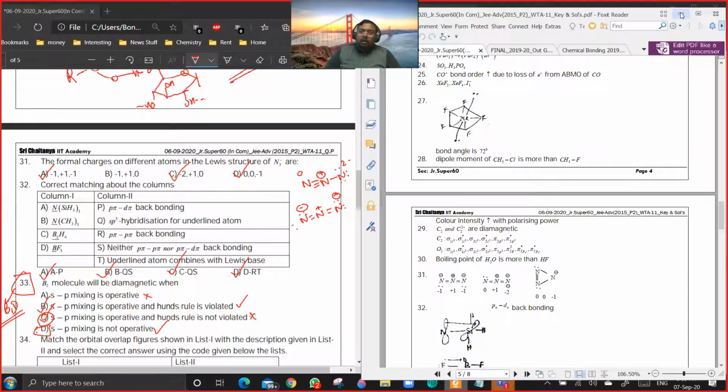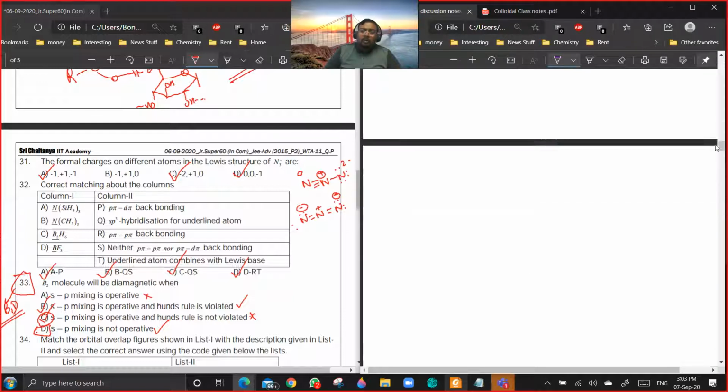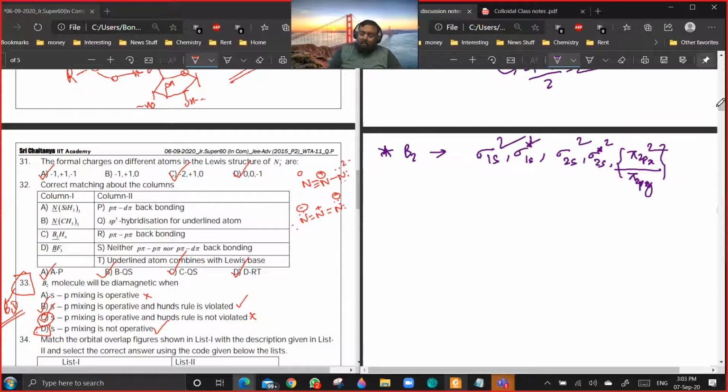No, see, we are not talking about that. This is a hypothetical Lewis structure. It is saying that this might exist. Are you getting the point? I don't think this should be answered, because the three-membered ring structure of N3 minus is difficult to exist.